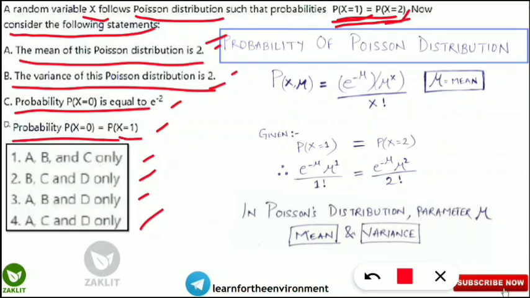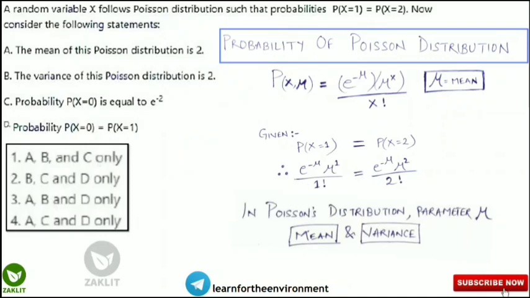So no need to worry and get confused by all these terms. We will simply solve with the help of that same Brahmastra formula for the Poisson distribution, that is P(x), the probability of x, where mu is the average. In the previous slide we considered it as lambda, but here it is given as mu.